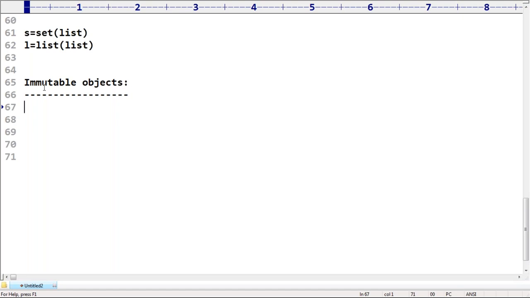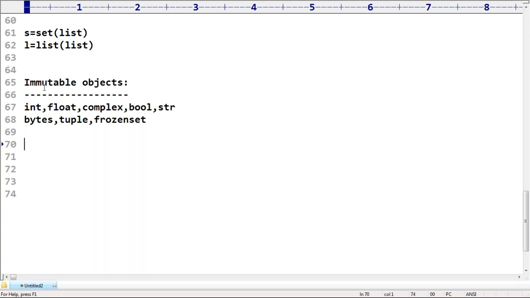Which are immutable? int, float, complex, bool, str: all are immutable as of now. Next, bytes is also immutable. Tuple is also immutable. Frozen set is also immutable. These are the various immutable objects we have.